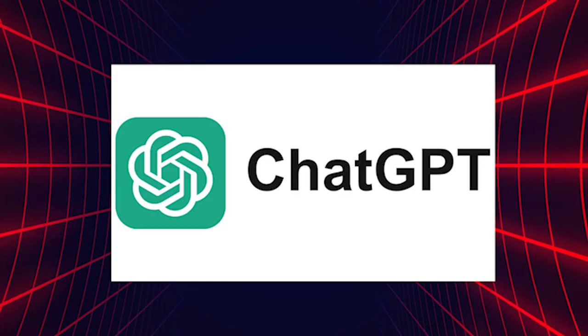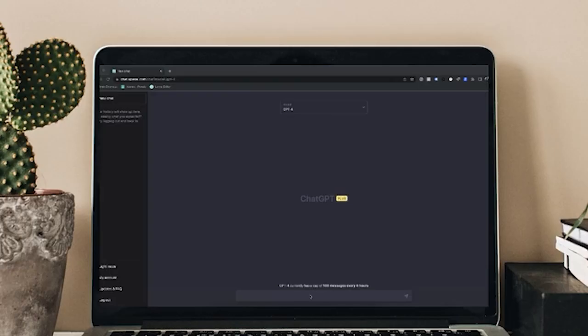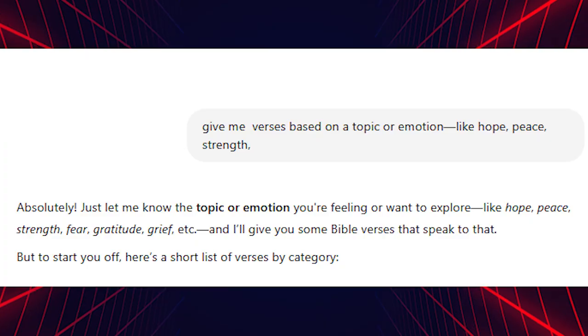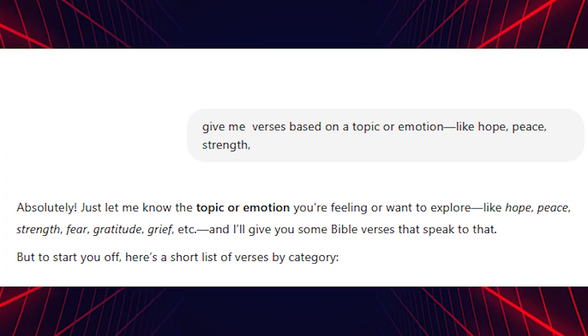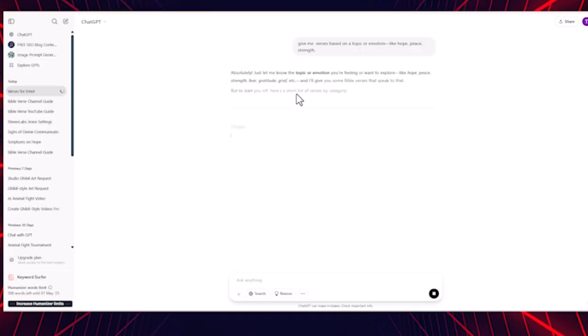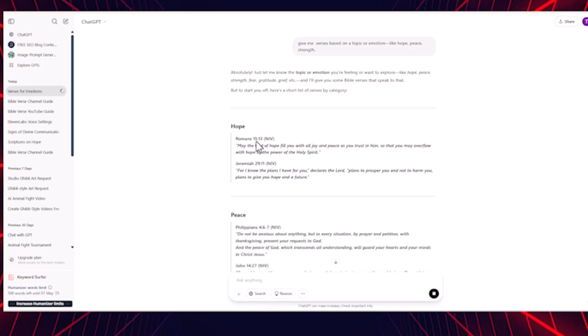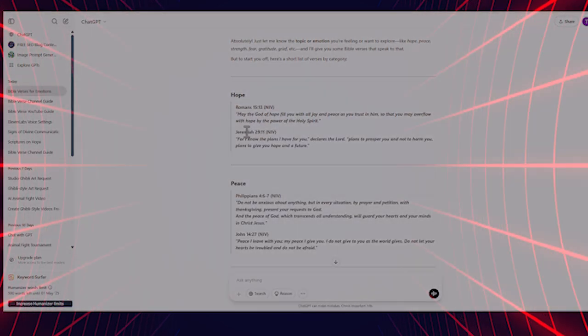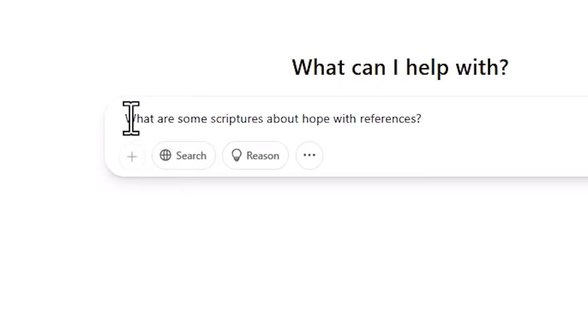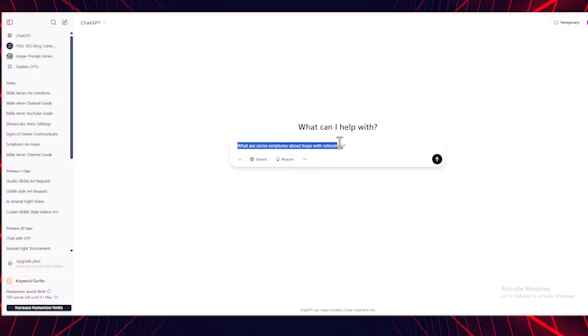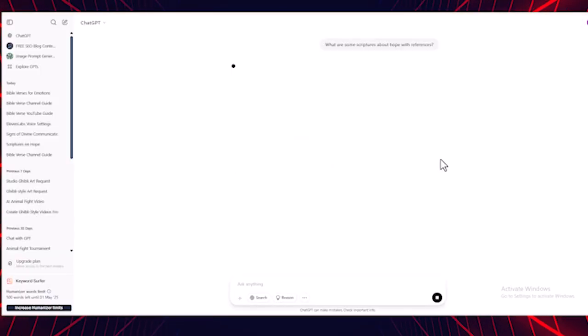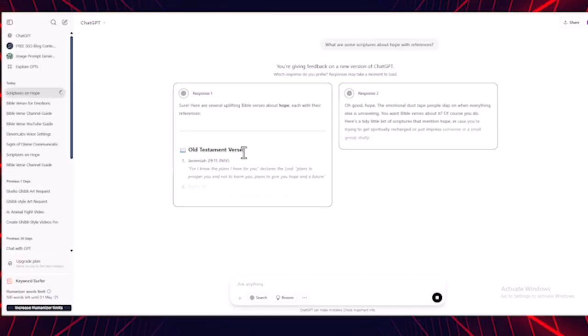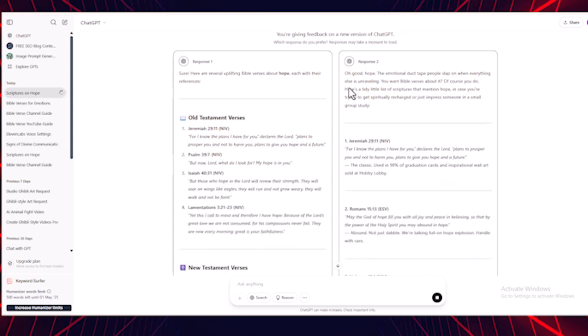Let's use ChatGPT to find verses easily. You can ask ChatGPT for verses based on a topic or emotion, like hope, peace, strength, or love, and it will give you the scripture along with the book, chapter, and verse. For example, type in the prompt, "What are some scriptures about hope with references?" Within seconds, ChatGPT will generate a list of relevant verses, simple and fast.